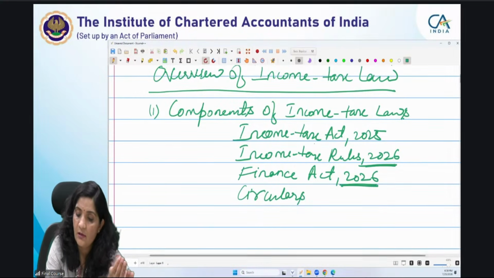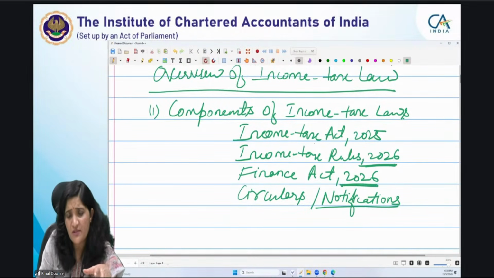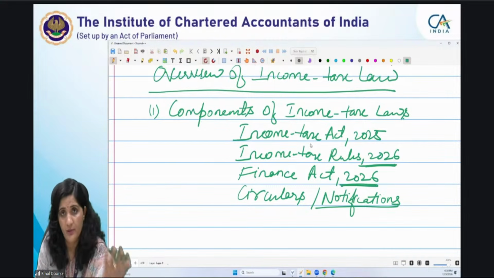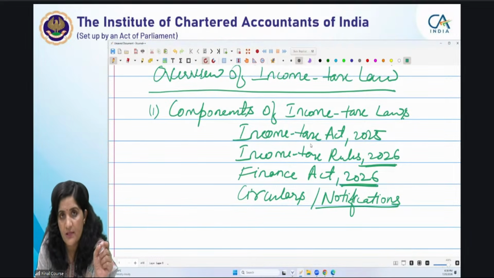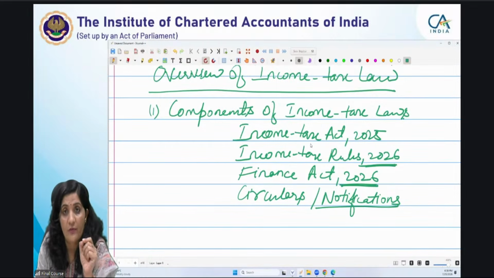Circulars and notifications. If you have noticed, notifications of course are the amendments which are taking place in the rules actually through the notifications, and it can be issued by the Central Government, it can be issued by the CBDT. The Act itself empowered the authority, CBDT or the Central Government, to come out with the notifications. Circulars are for the purpose of providing clarifications to the assessees, and they are not binding on the assessees, but they are binding on the assessing officers.